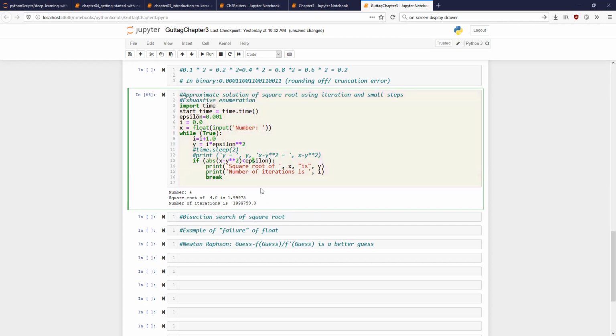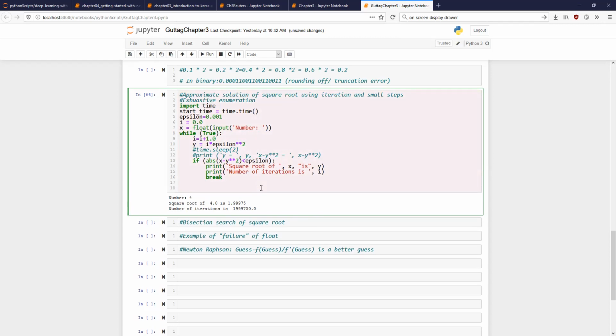Then finally, we say print, execution time is, time dot time minus start time.